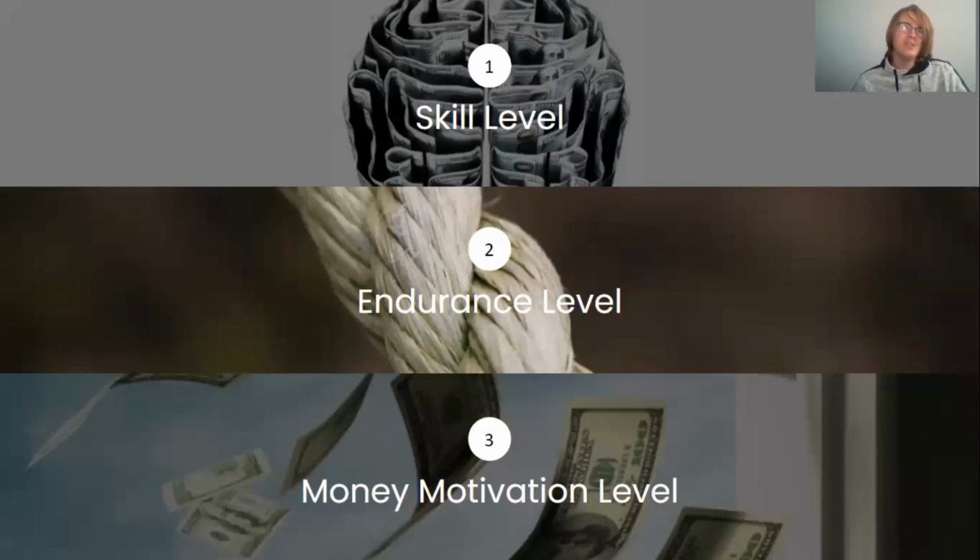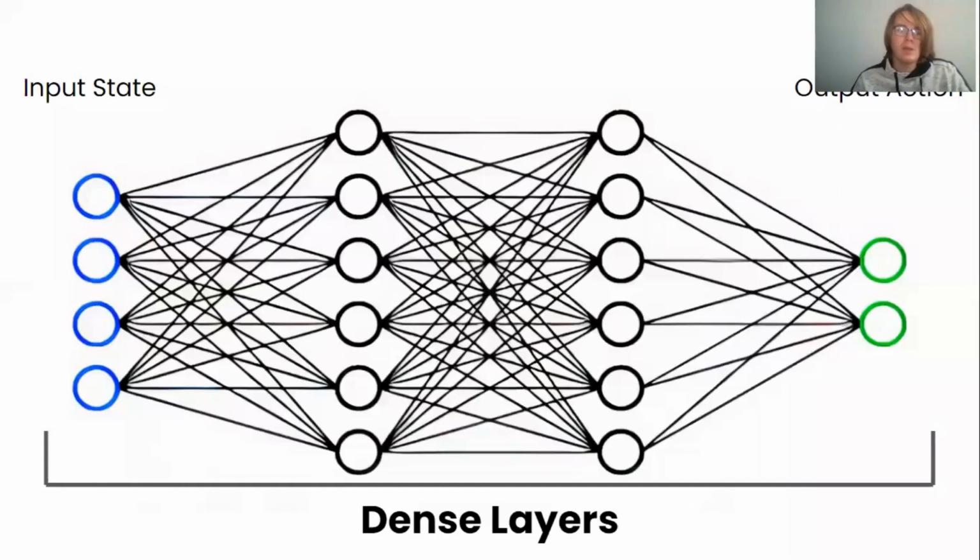But how does the owner actually know what decisions to take to manage these workers? Well, this comes down to the AI. The AI works by taking a state and outputting an action through four dense layers. Sounds simple, but there's actually more than that. When we start off, we actually have no data to go off of. So there's no states to train on to predict what actions to take.